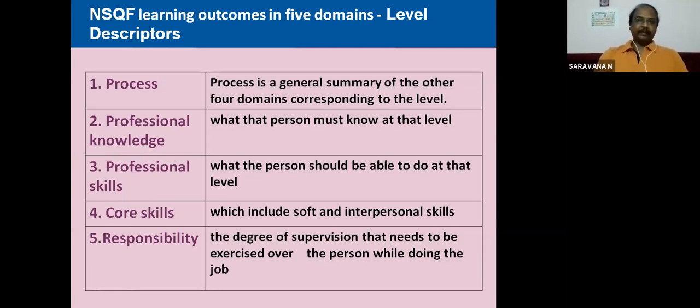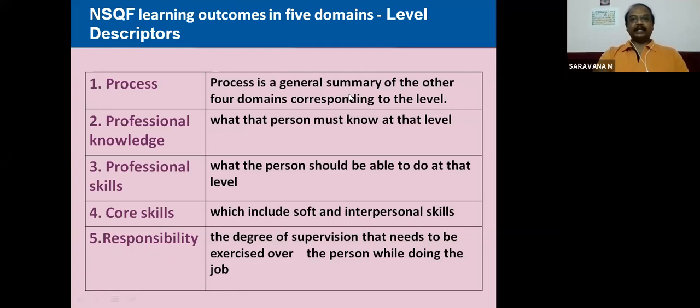Level 1 is the basic, very easy or less difficult level, and the 10th level is the highest and a bit more difficult level, difficulty being measured by the levels. For all the levels, these 5 domains or level descriptors are there: process, professional knowledge, professional skill, core skill, and responsibility. Let us see, for example, what process means.